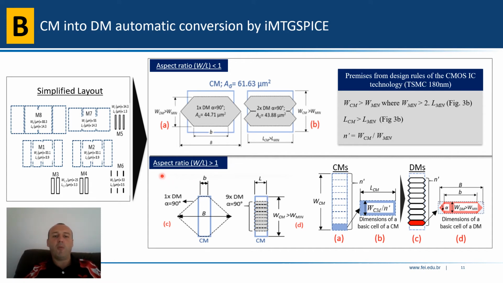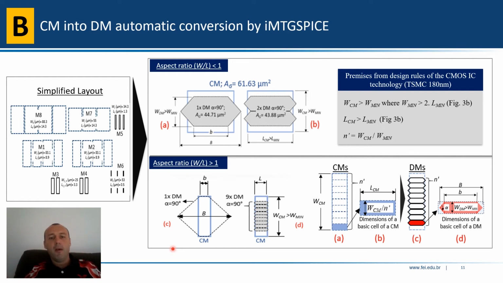Regarding the aspect ratio higher than 1, we should not replace a conventional MOSFET with a single diamond MOSFET. Otherwise, we would increase the gate area, and the intention is to reduce the gate area, not to increase.